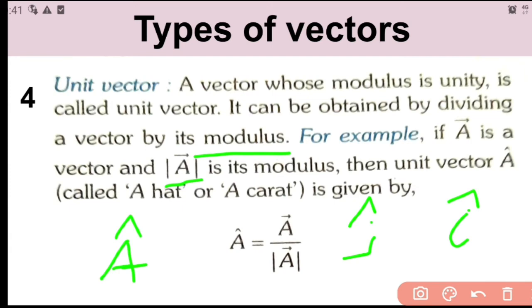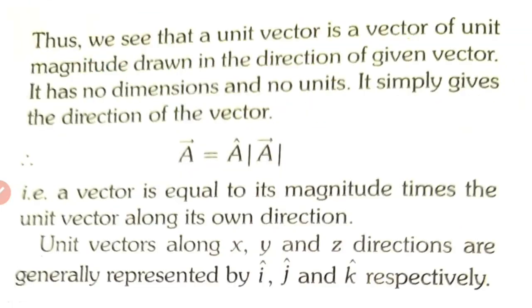And unit vector in the direction of vector A is given by A cap is equal to vector A divided by modulus of vector A. Here modulus of vector A means magnitude of vector A. Usually a unit vector has no dimensions and no units. It simply gives the direction of the vector. That is the purpose of unit vector. And vector A you can write in terms of unit vector as unit vector A cap times modulus of vector A, where modulus of vector A is the magnitude of that vector. So a vector is equal to magnitude times the unit vector along its own direction.